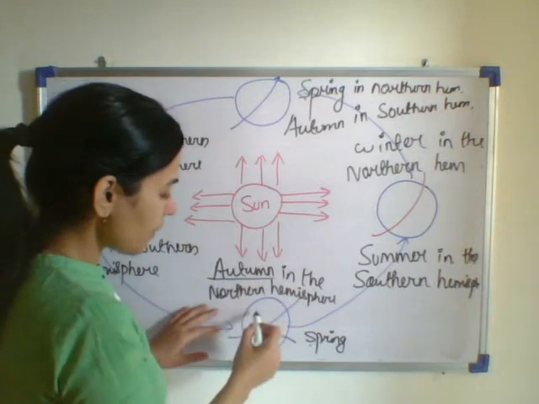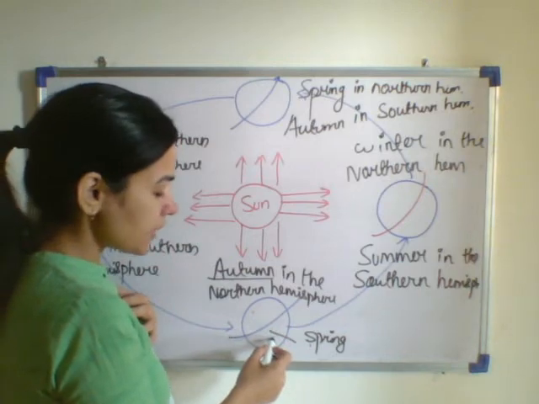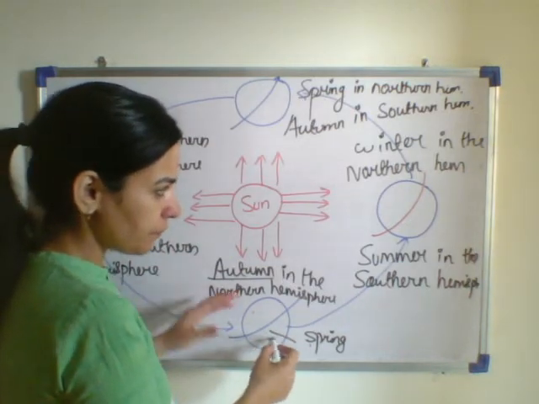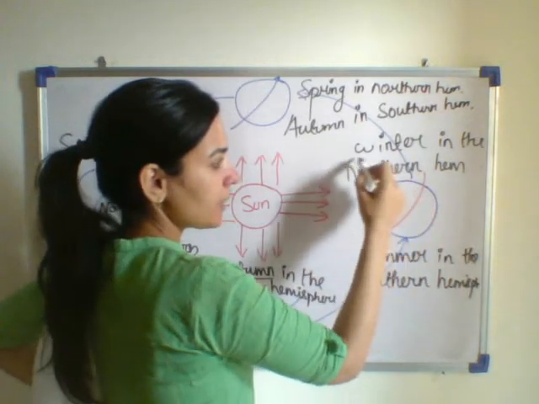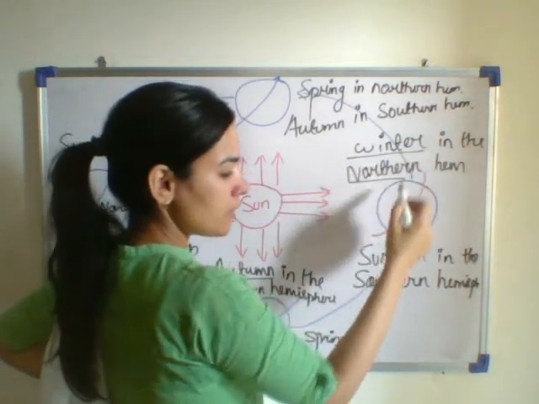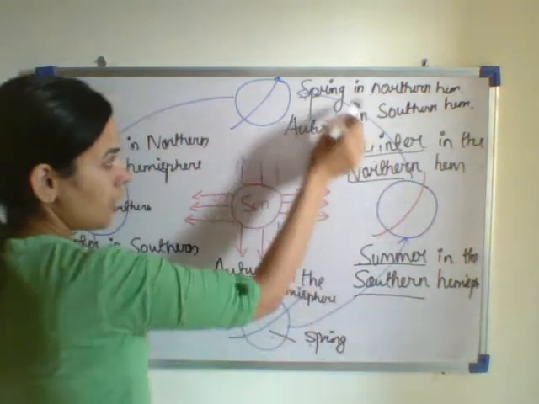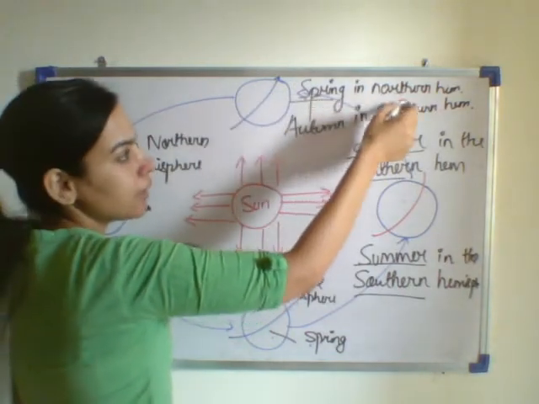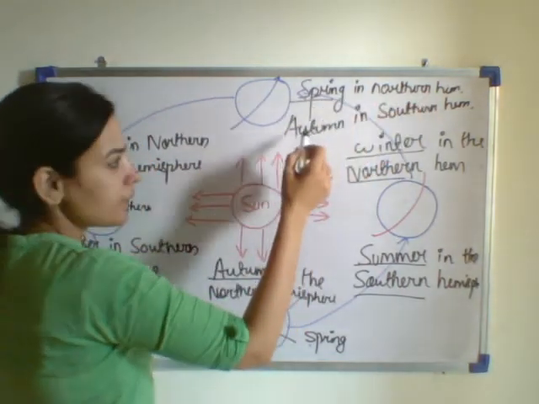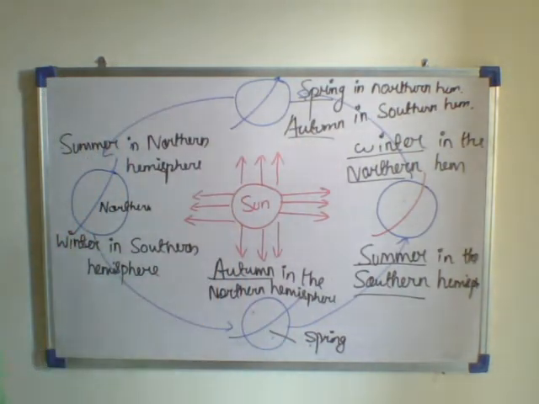When the earth slightly rotates, then what happens? Autumn season will come in the northern hemisphere and spring season will come in the southern hemisphere. Then when the earth comes in this position, there will be winter in the northern and summer in the southern hemisphere. Again the earth rotates, so there will be spring in the northern hemisphere and autumn in the southern hemisphere.